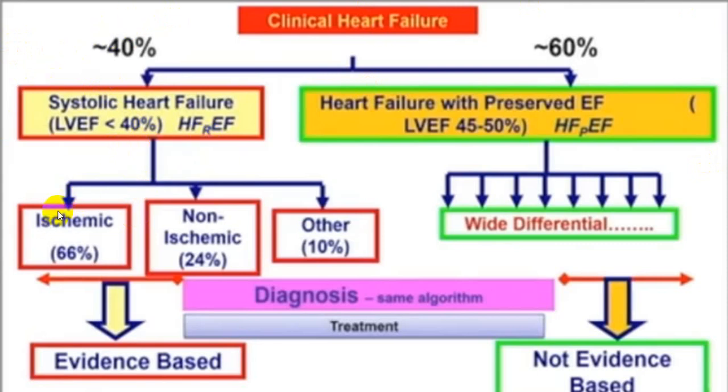This is the same thing: less than 40% ejection fraction we call reduced ejection fraction. The commonest cause, 60% of the time, is ischemic, in 24% of the group non-ischemic, and in only 10% other causes like valvular heart disease, etc. Here dilated cardiomyopathy, etc. will come. While in a preserved ejection fraction, that is diastolic, you will require a lot of investigation to find out what the cause is. The most common is hypertension.